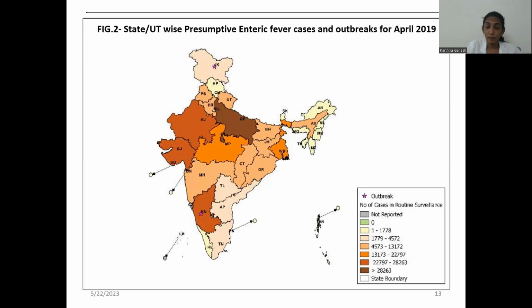This shows the enteric fever cases and outbreaks in India in 2019. More than 28,263 cases are shown in brown color. The brown color means Uttar Pradesh has the majority of cases. Tamil Nadu comes under 1,779 to 4,572 cases. These are cases reported through surveillance.